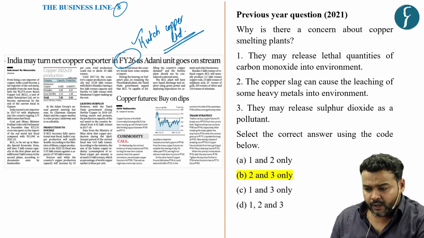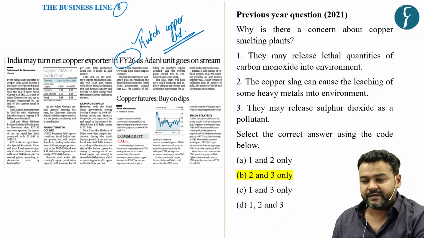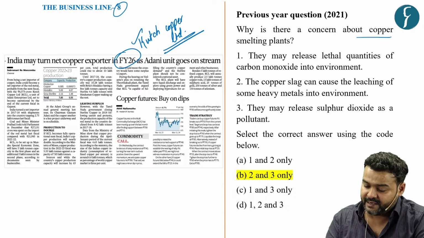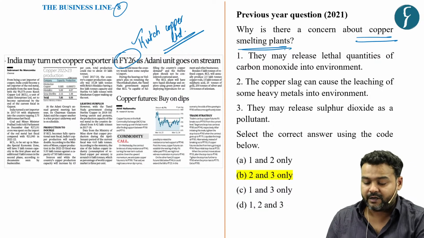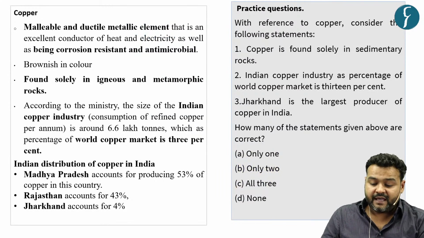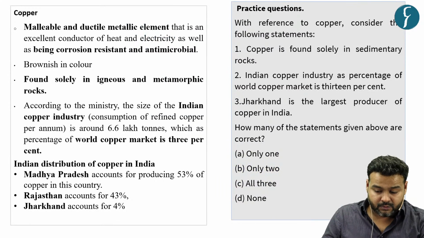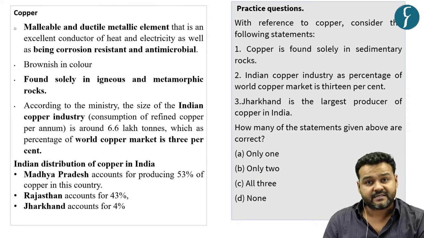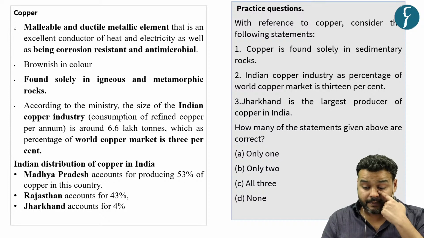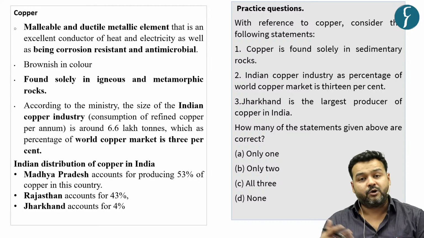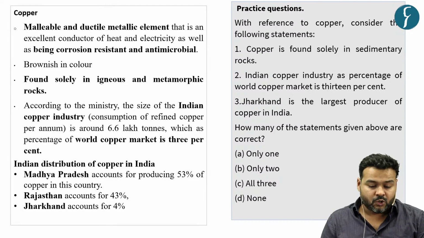So all these ores and minerals and associated issues with the Indian economy are important from a prelims perspective. As you can see here, they have asked a question in 2021 about copper smelting plants. So we have taken up a prelims-specific question based on copper itself. Here we have included some properties and some facts related to the production of copper in India. So let us quickly look into what copper is.